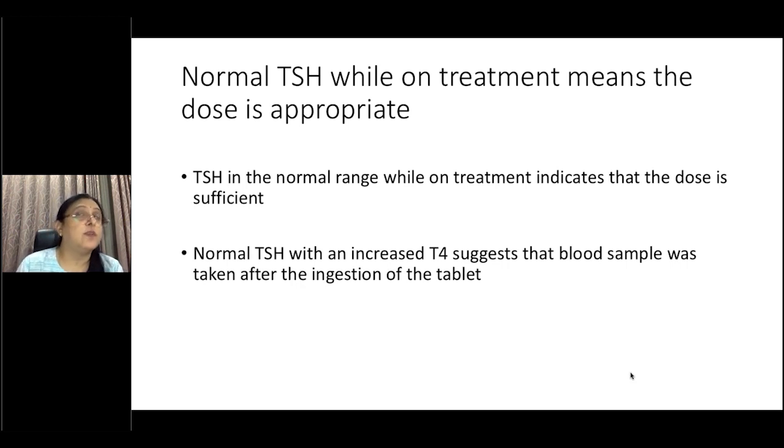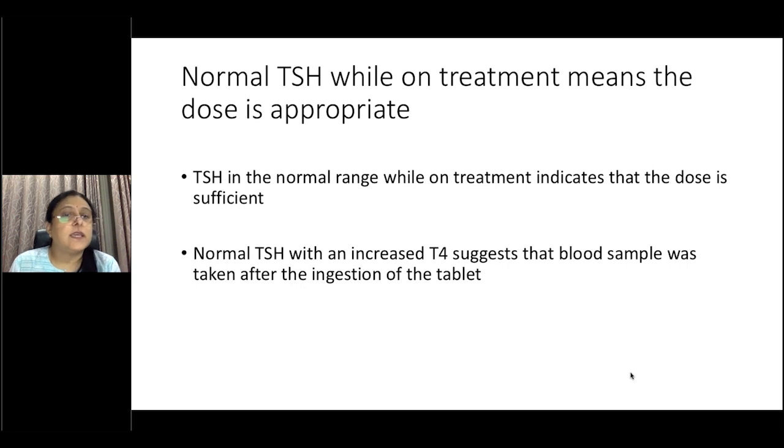It does not mean that we start reducing the dose. This is something that I've come across a lot of times, that once the TSH is normal, the dose is halved. So even if you're reducing the dose, I would advise not to reduce it by half, only reduce it by 1/3. And the time when you should reduce the dose is when your TSH is less than 0.5, 0.6, then yes, you can consider reducing the dose.